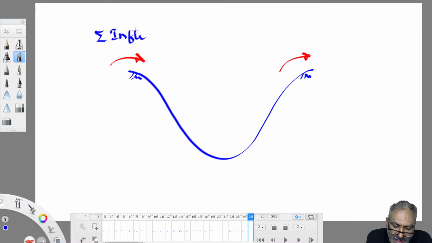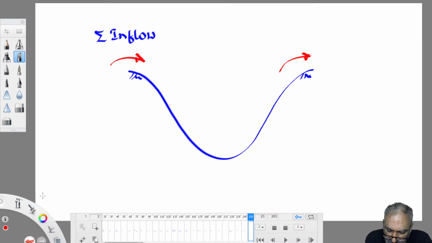I take it as sigma inflows. Similarly, we use water for drinking, irrigation, and industrial purposes. We draw that water from the river, so the water in the river decreases. Evaporation also occurs, naturally and artificially, and both are taken into account. Before our observation, the water level in the water body is at level 1. Let us assume this is the initial water level before we carry out the observation.